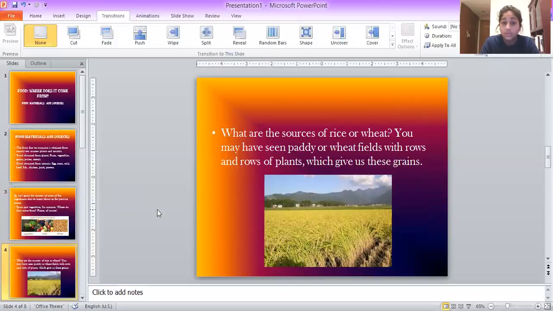So we have, what are the sources of rice or wheat? So we've seen so many fields. There are paddy fields, wheat fields, and they have rows and rows of plants which give us grains. So just look at this picture. You can see there's so many paddy plants, right? So these plants will be harvested by the farmers, and then they pick out the grains, and then we finally get the grains, and we get rice or wheat from these grains.